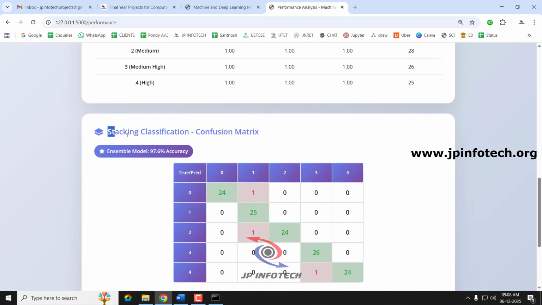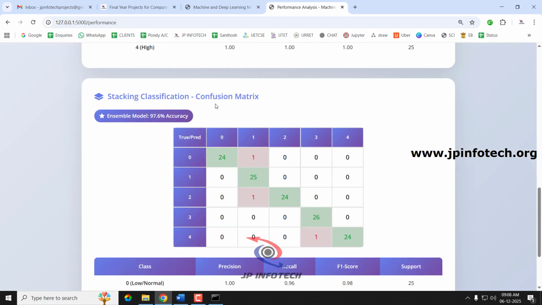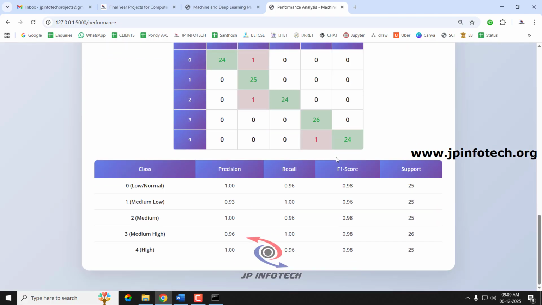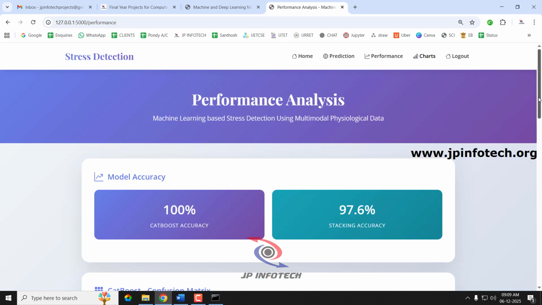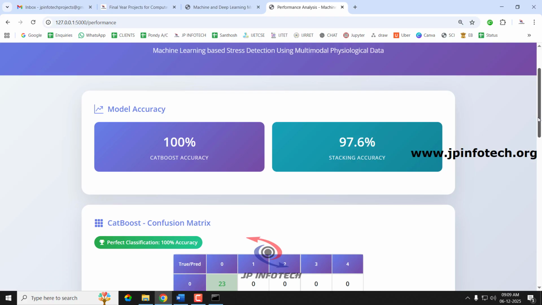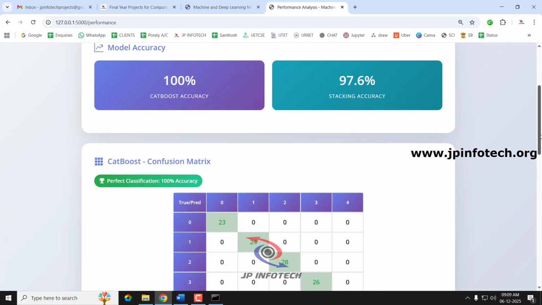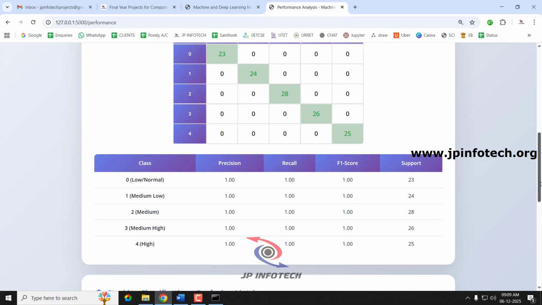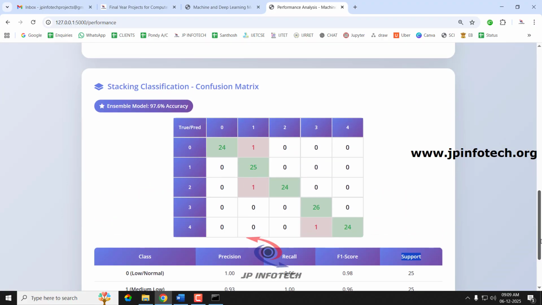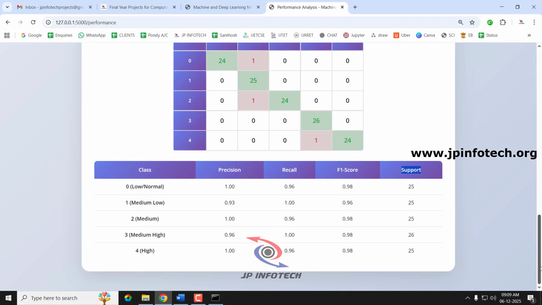And similarly, coming to the stacking classifier, you can see the confusion matrix of the stacking classifier, and also the precision value, recall value, F1 score and support score for the classes of low, medium, high and the normal cases. So this performance analysis shows the details of the model accuracy, confusion matrix, precision, recall, F1 and the support score for both the models, the CatBoost and the stacking classifier.